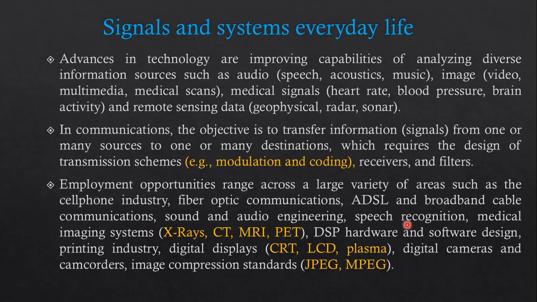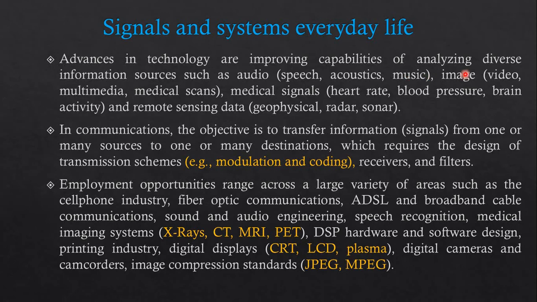So next, signal and system in our daily life. Why do we need to study this subject, and what is the importance of the subject in our day-to-day life? Advances in technology are improving capabilities of analyzing diverse information sources such as audio, that is speech, acoustic, and music. As we already know, that is a one dimensional signal.